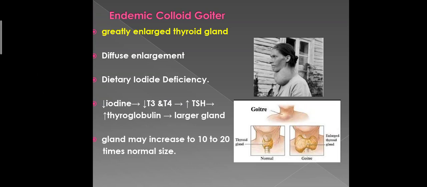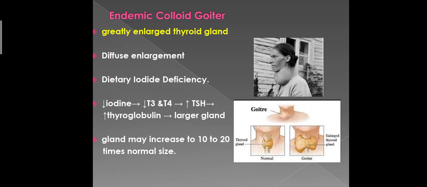The underlying mechanism is that as a result of lack of iodine in the diet, there is decreased production of both T3 and T4. This results in increased production of thyroid stimulating hormone by the anterior pituitary.